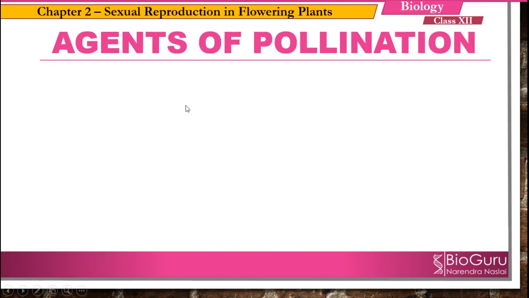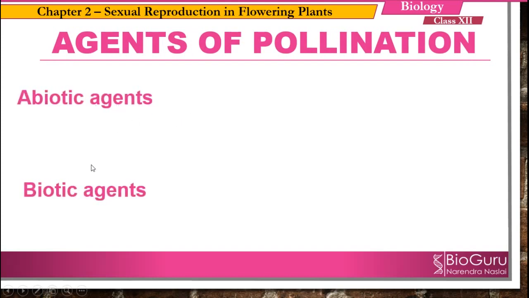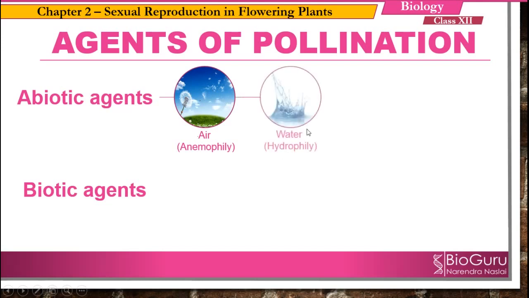Now let us study about the agents of pollination. So what are the agents? Abiotic agents and biotic agents, means non-living agents and living agents. So we'll see what the non-living agents are. Abiotic agents include air and water. If the pollination takes place through air, it is called anemophily. If the pollination takes place through water, it is called hydrophily.